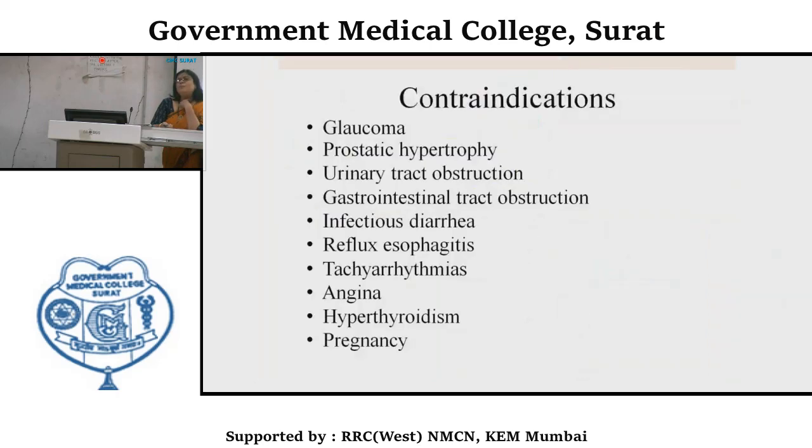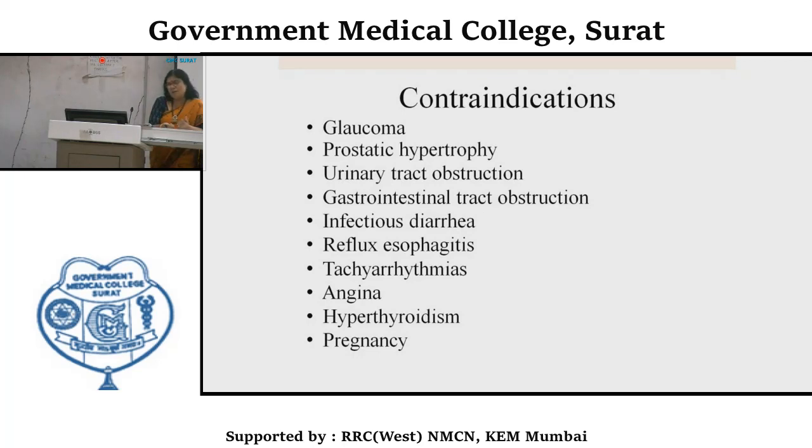So there are some relative and some absolute contraindications of these anticholinergic compounds. And now you can understand why in these conditions they are completely contraindicated, or we have to be very cautious in using anticholinergic agents in these particular conditions.